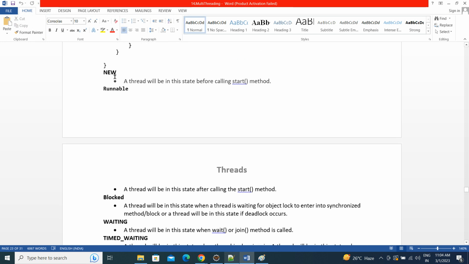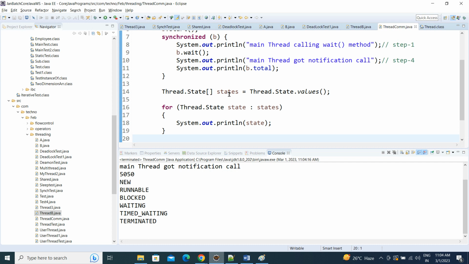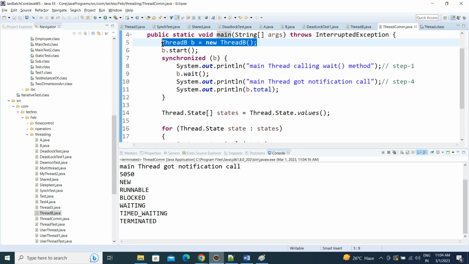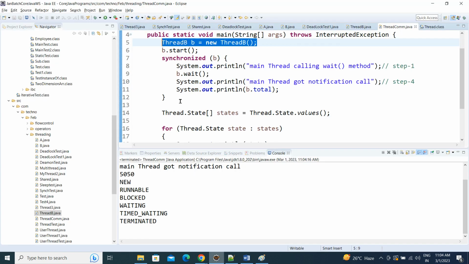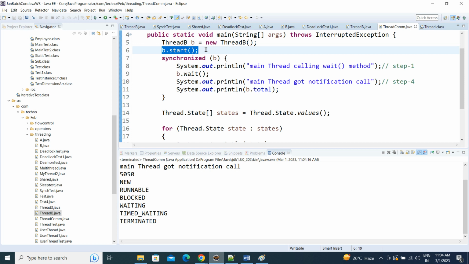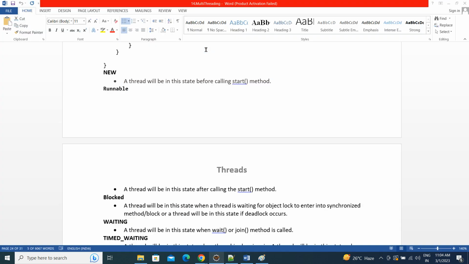A thread will be in the new state before calling the start method. That means if you create an object of the thread class, the thread will be in the new state. Next, runnable: a thread will be in this state after calling the start method, in running mode.